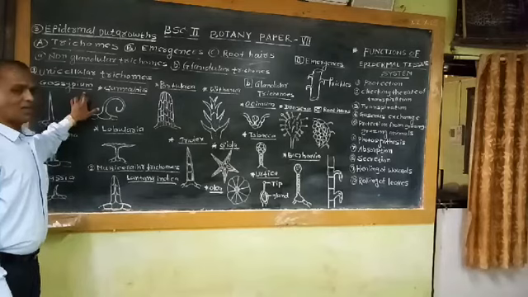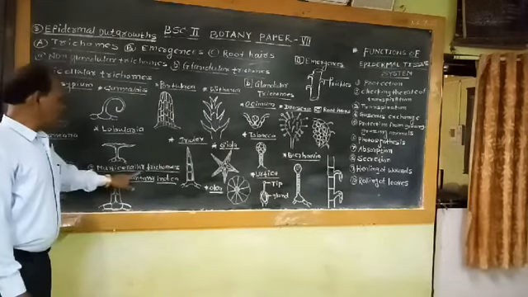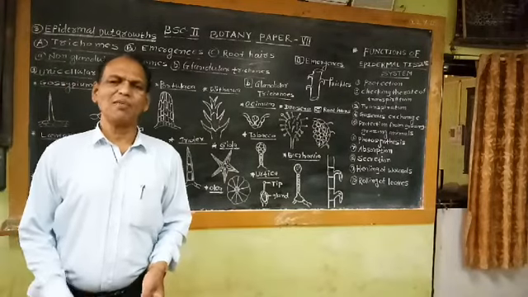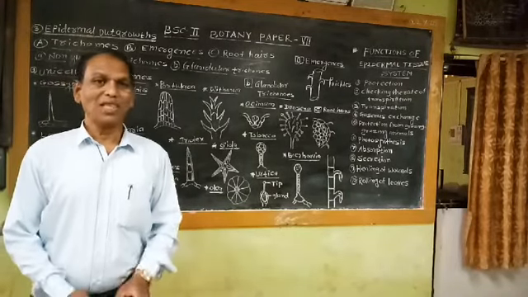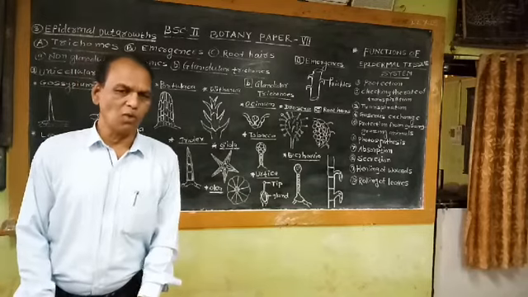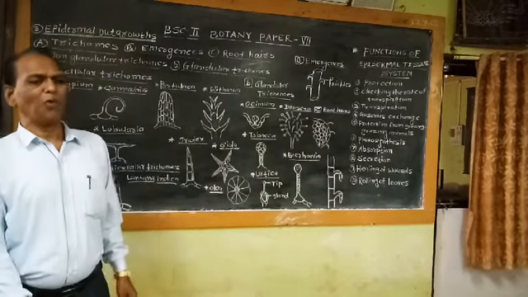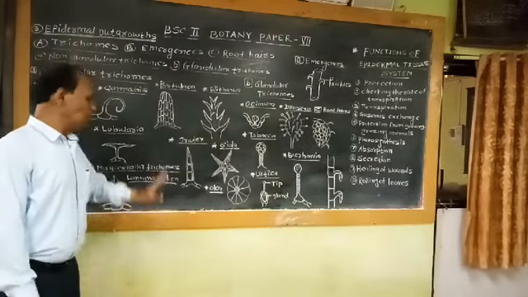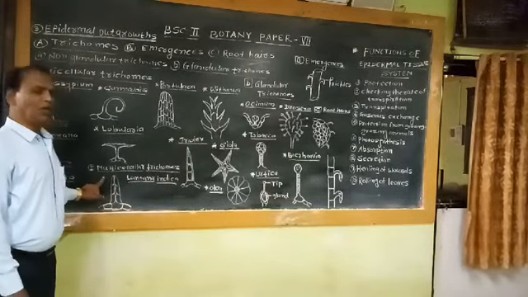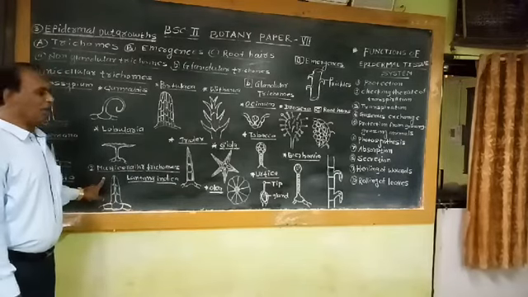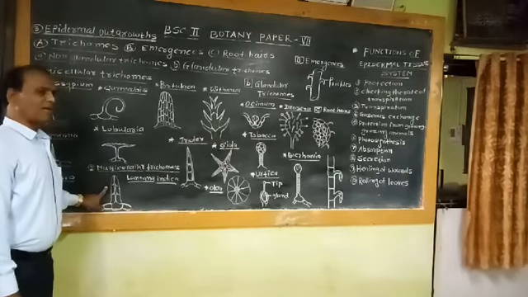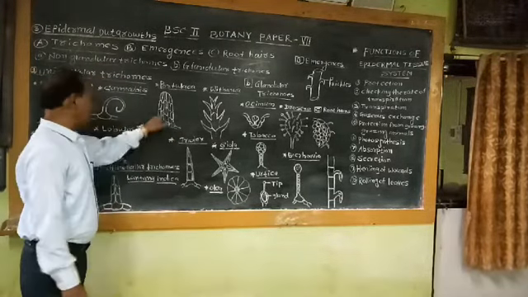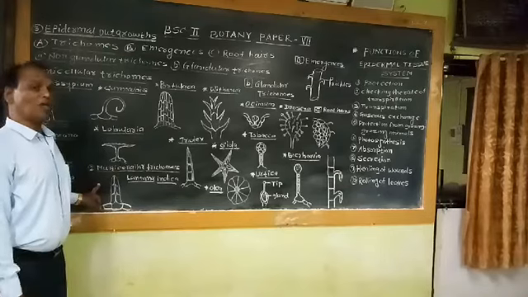Then another category of trichome is known as multicellular trichomes. The word itself indicates its name. Why are these trichomes known as multicellular trichomes? Because the trichomes are made up of many cells. That's why they are known as multicellular trichomes. Multicellular trichomes are further classified into two categories, namely multicellate trichomes and unicellate trichomes. So these are the two examples of multicellular trichome.